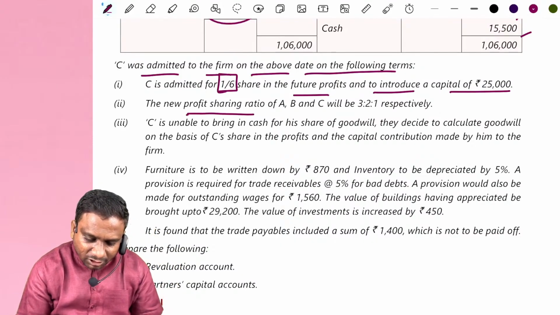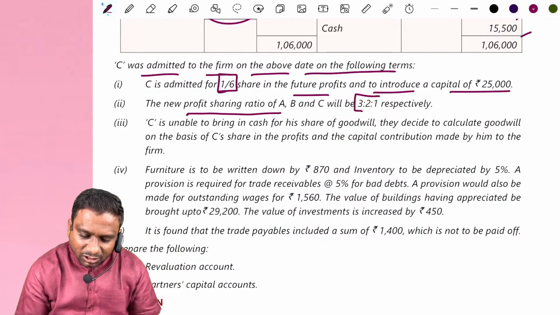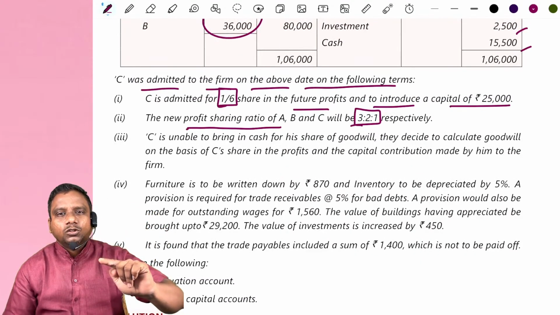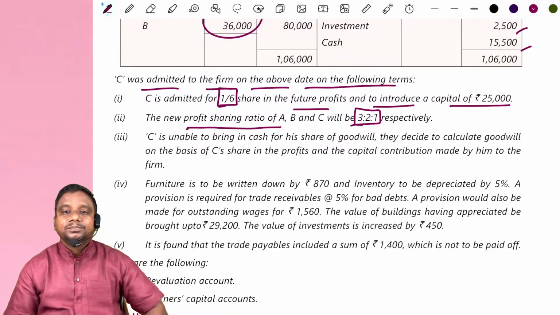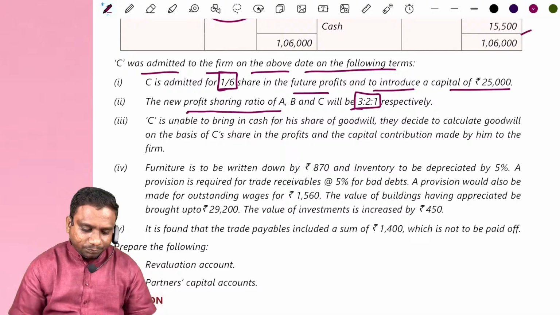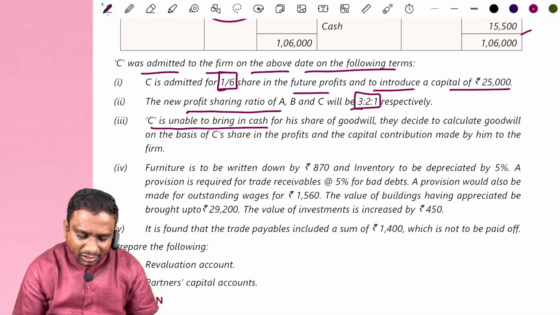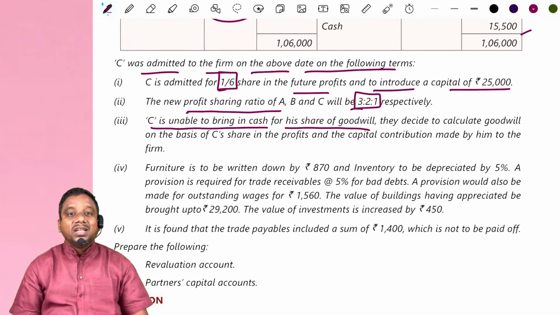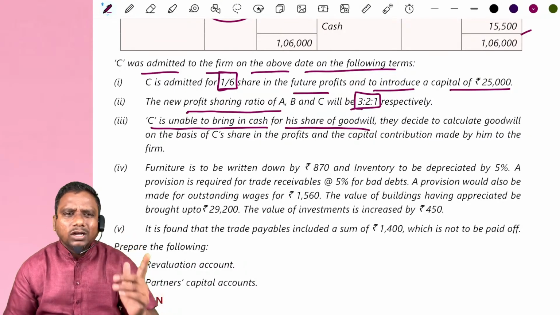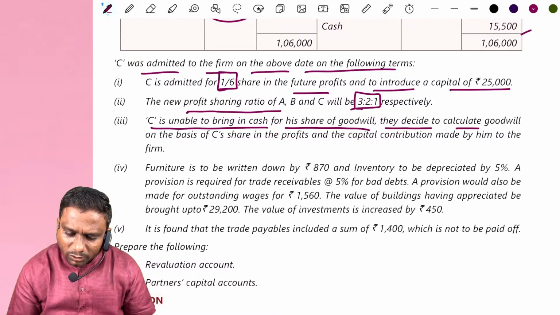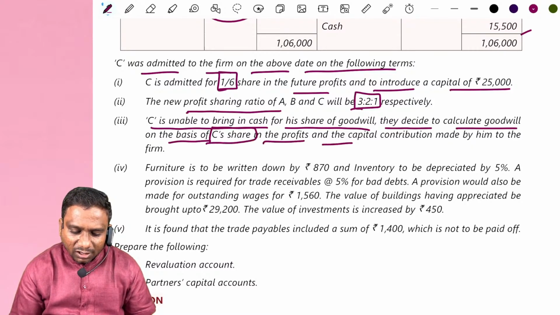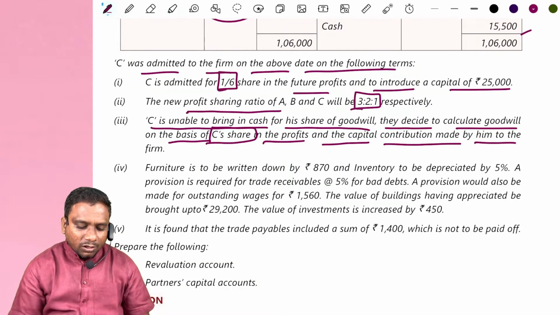The new profit sharing ratio of A, B, C will be 3:2:1. Old profit sharing ratio given, new profit sharing ratio given. Now here you have to calculate the sacrificing ratio. C is unable to bring in cash for his share of goodwill. That means he is not bringing cash. Okay, fine. They decide to calculate goodwill on the basis of C's share in the profits and the capital contribution made by him to the firm.